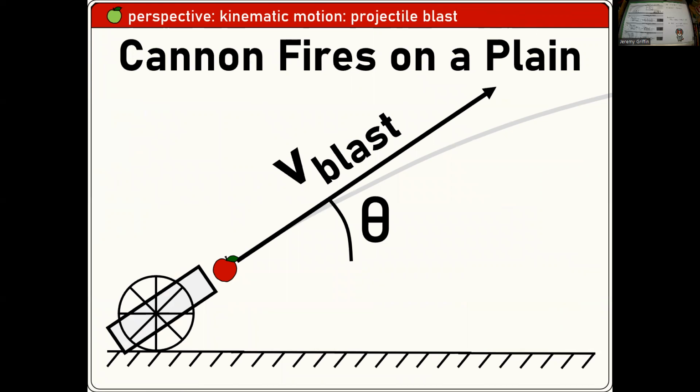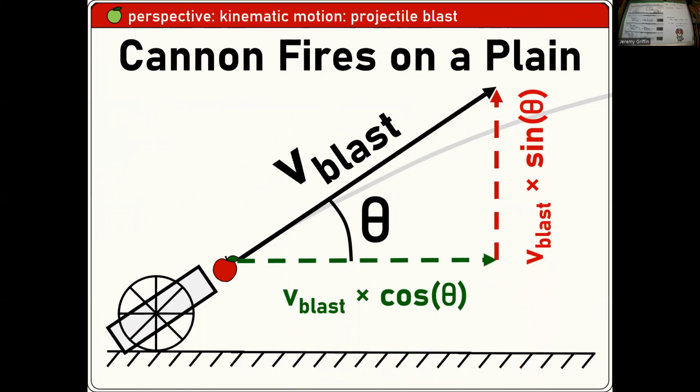All right. Cannon, blast a cannonball. Can you guys break that blast velocity into components? Say how fast it's going strictly to the right, how fast it's going strictly up. Something we've done a ton of times in this class. Boom, boom. You guys can do that? Right, so sine and cosine components, playing off that angle.